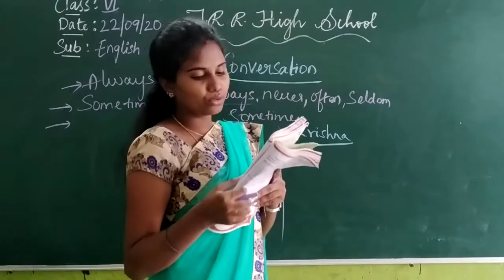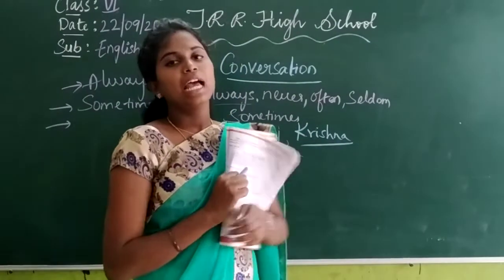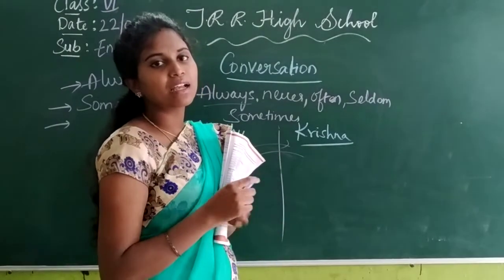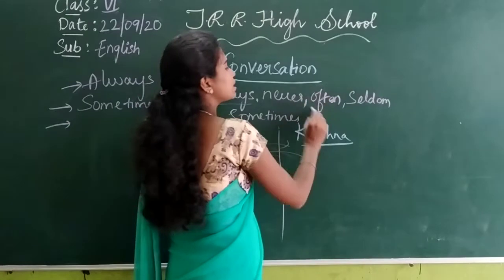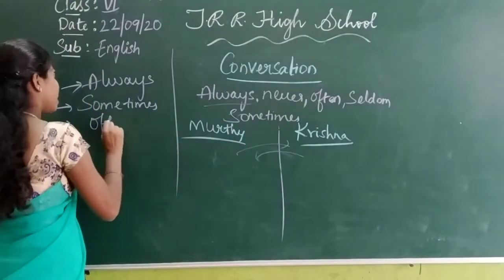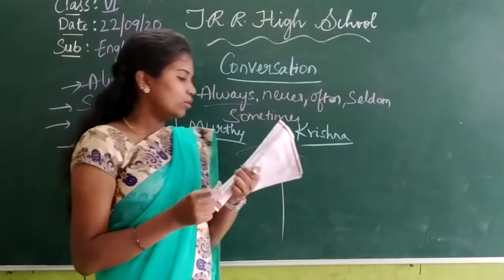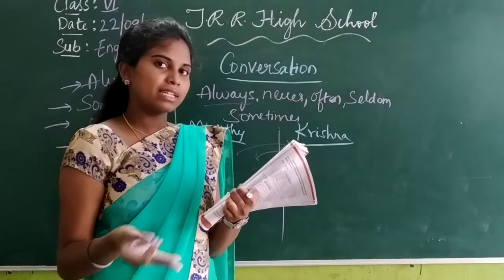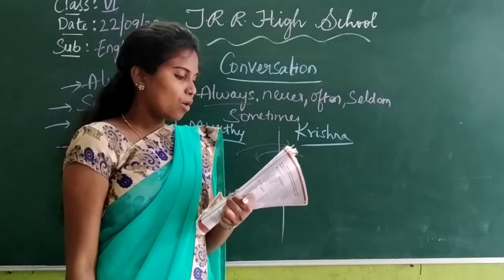So then the next thing, Krishna: how dash do you watch films? Krishna is asking Murthy, how dash do you watch films? The suitable word is often. How often do you watch films? Next, Murthy: once or twice a month. He's saying once or twice a month.